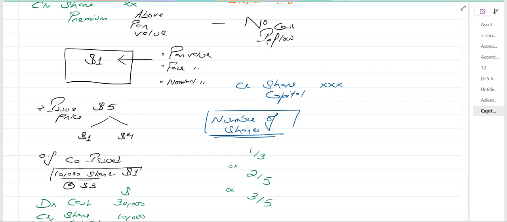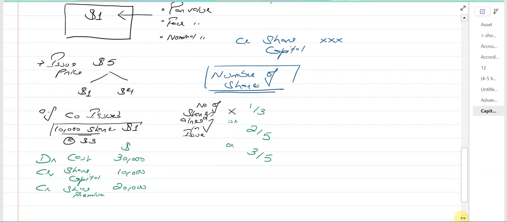Once you determine the fraction, you are going to multiply it by the number of shares already in issue. The number of shares, not the balance. Don't take the balance in dollars. How many shares are already in issue? 10,000 shares, 1 lakh shares, whatever. So number of shares already in issue multiplied by the fraction.